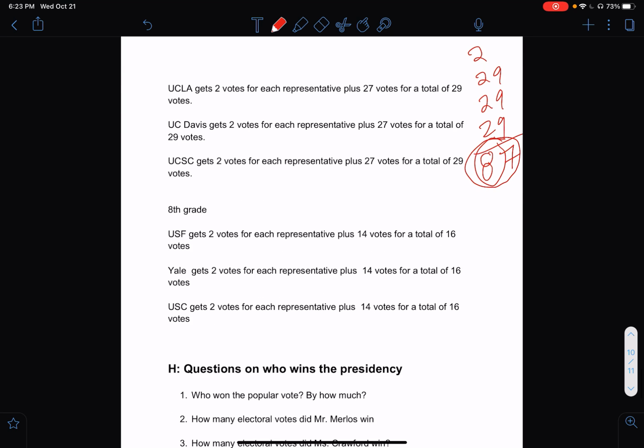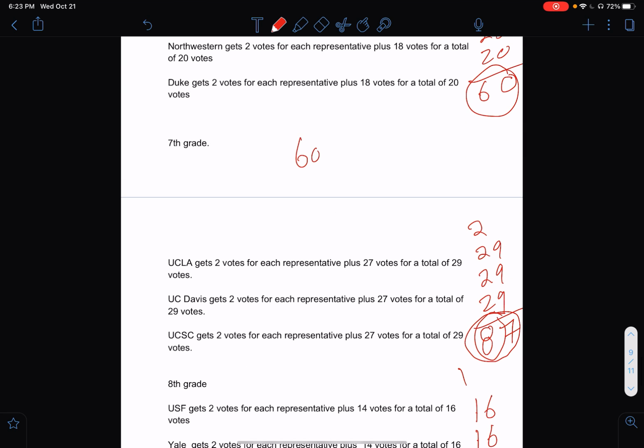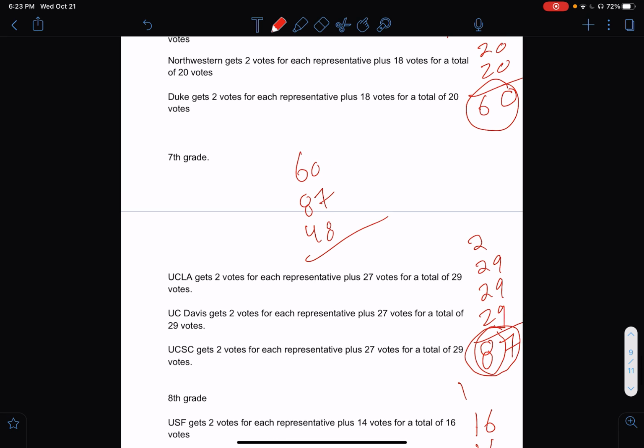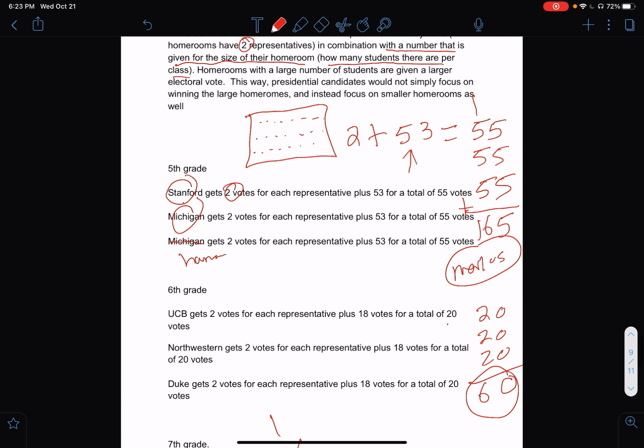And in 8th grade, she's going to get 16 plus 16 plus 16. So that's 18. 1, 2, 3, 4. So she's going to get 60 plus 87 plus 48. So let's do the math. That's 15, 12, 18. She's going to get 195 electoral votes. Okay, so she's going to get 195 electoral votes, and I'm going to get 165.